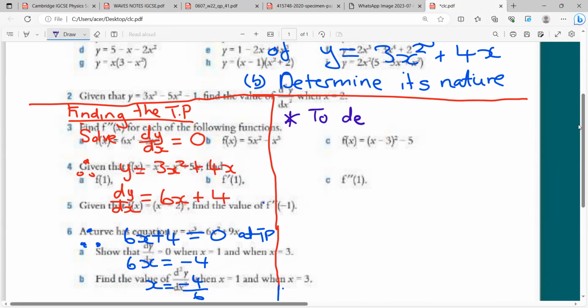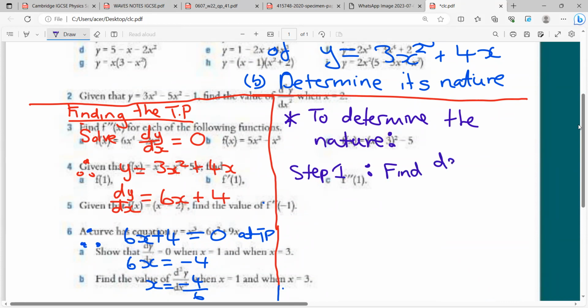So to determine the nature, step 1, find d squared y dx squared, or f prime prime of x.